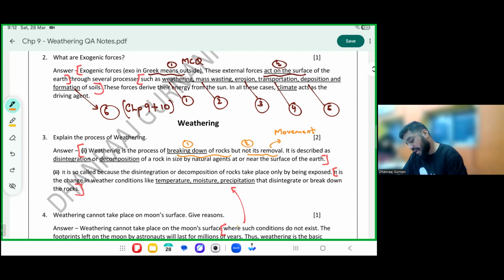Weathering is also called D&D, that is disintegration and denudation of a rock, which is happening usually by natural agents at or near the surface of the earth.